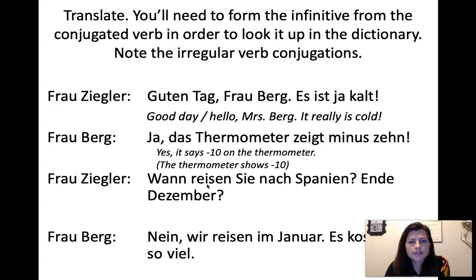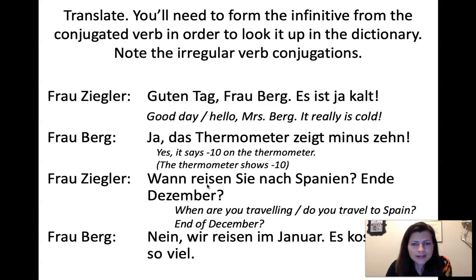Really, literally, it says the thermometer shows -10. A better translation is, yes, it says -10 on the thermometer, but you could take even more liberties and make it sound more natural by saying it is -10 or the temperature is -10 or something. I feel like English speakers don't talk about thermometers as much as Germans do. I don't know, but that's a common way to say it. Anyway, it's -10.